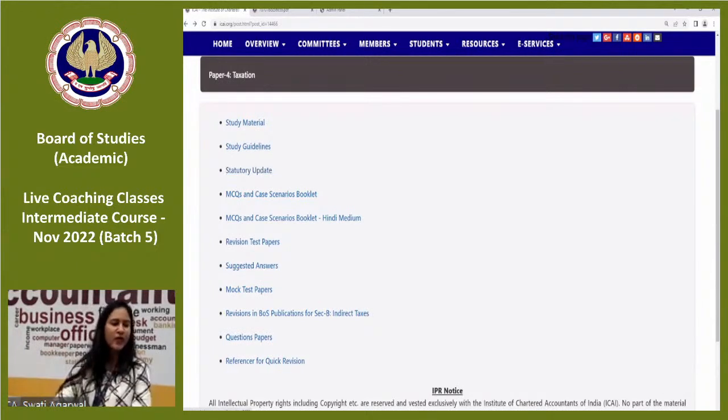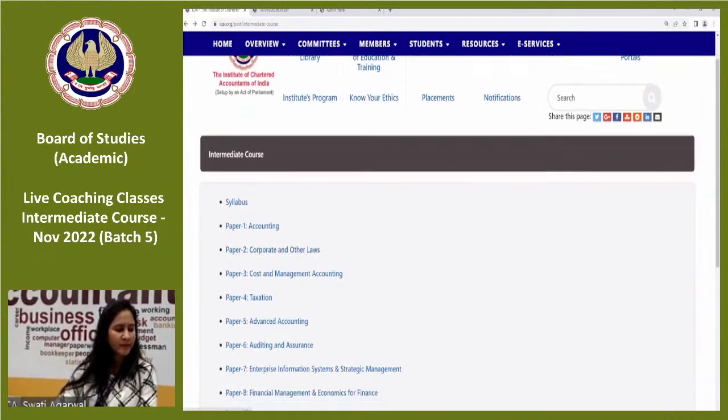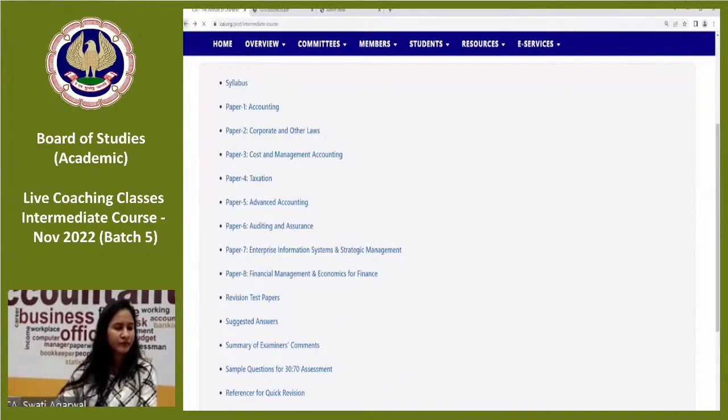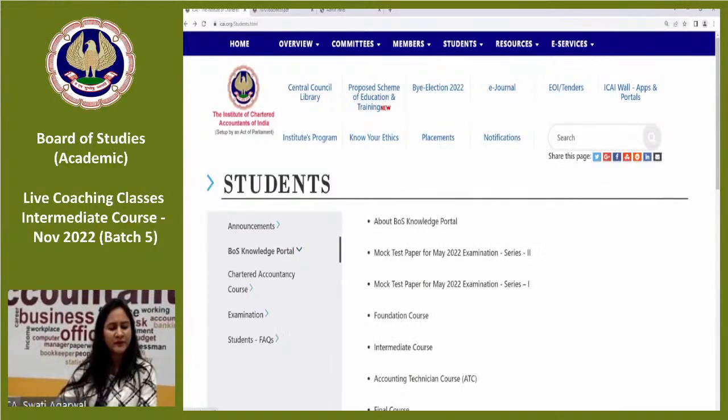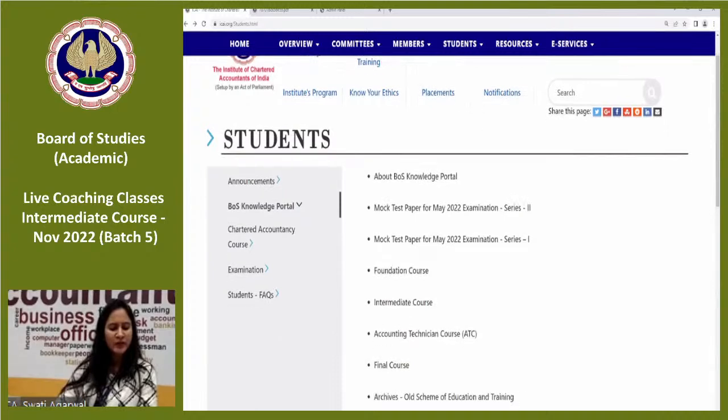Then let's see one other important thing, which is section and skill wise weightage, which you need to be aware of, right? For this we go to the BOS knowledge portal.